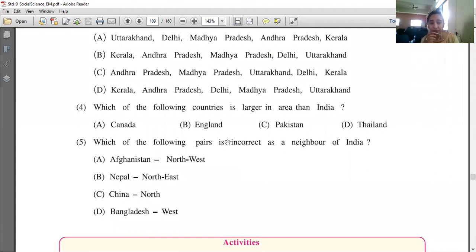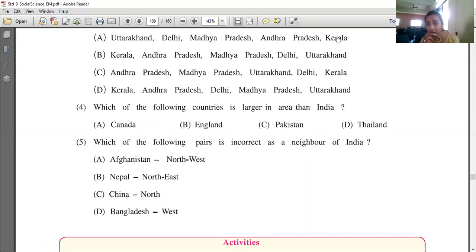The next is which of the following pairs is incorrect as a neighbor of India? Now we have to see which country is in which direction of India. Is Afghanistan in the northwest of India? Is Nepal in the northeast of India? Is China in the north of India? And is Bangladesh in the west of India? You have to consider each and every country.